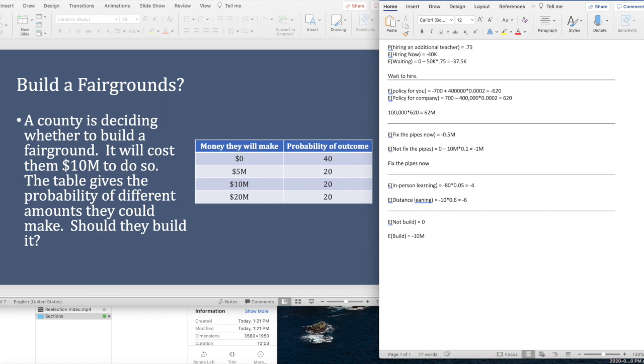But you may recoup that. There's a 20% chance you get 5 million. A 20% chance you get 10 million. And a 20% chance you get 20 million. When you do the math on all of that, you end up with negative 3 million. So in expectation, you would expect to lose money. And so a risk neutral policymaker should not build it. Again, to be clear, they might get lucky, they might be the 20% that makes 20 million. But in expectation, this is a bad decision, and a risk neutral policymaker shouldn't build.